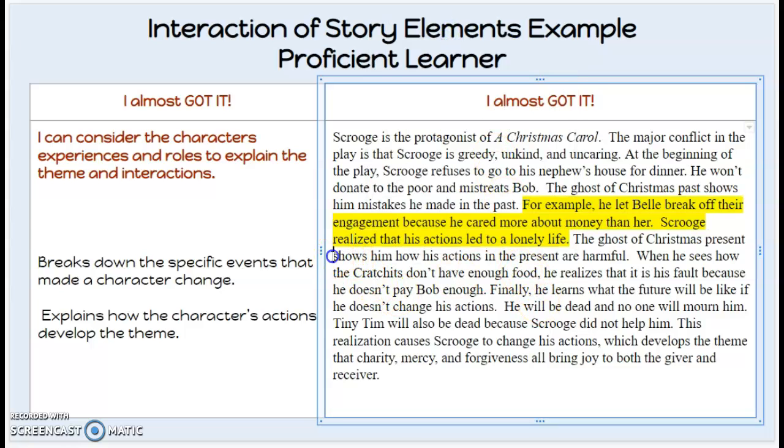So he let Belle break off their engagement because he cared more about money than her, and therefore Scrooge was able to realize that his actions and experiences led to the life that he is living now. So we can tell that throughout this writing, this student was able to incorporate the experiences of Scrooge and how his experiences and actions led to the overall theme.